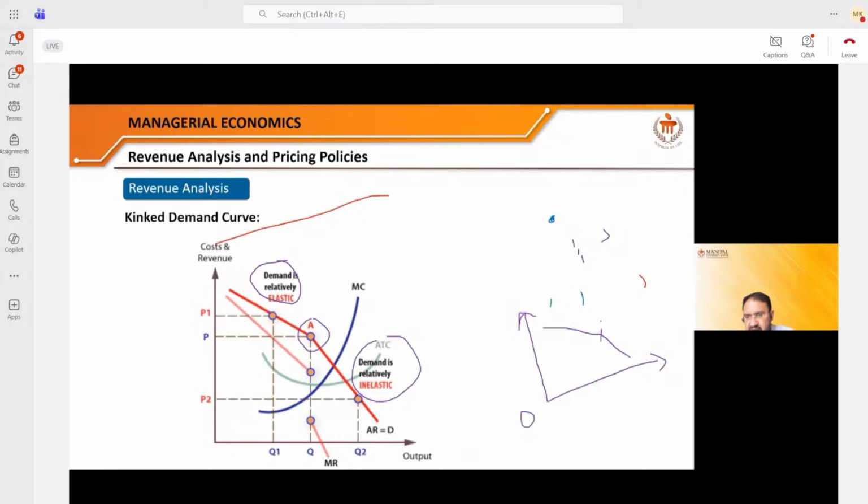So this is the kink point A. I have to fix the price of my product at this point because if I increase the price, I will lose certain customers. If I decrease the price, the other competitor will follow the price. So it is better to stick with a particular price. Therefore, we see in the oligopoly market there is no price war. Between Pepsi and Coke there is really no price war, but you will see a war for advertisement, a war for sponsorship, a war for the distribution channel. But there is no war as far as prices are concerned.